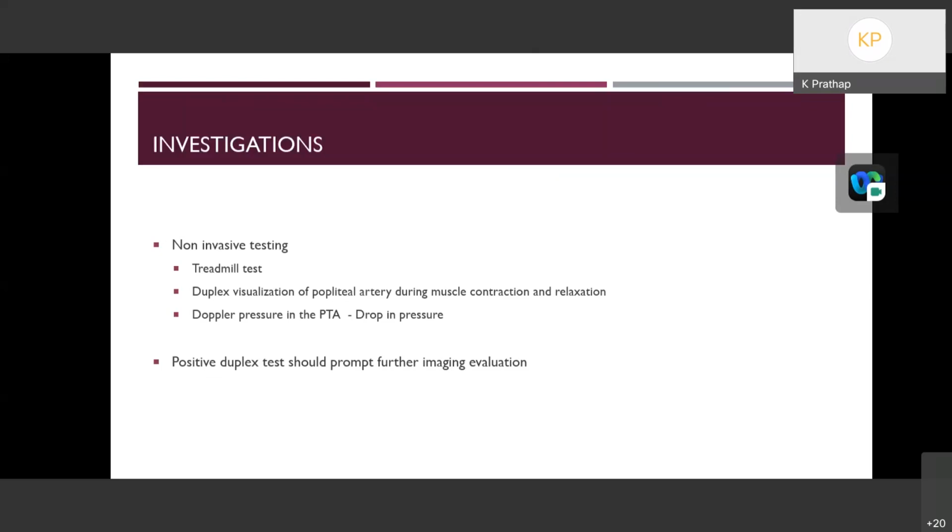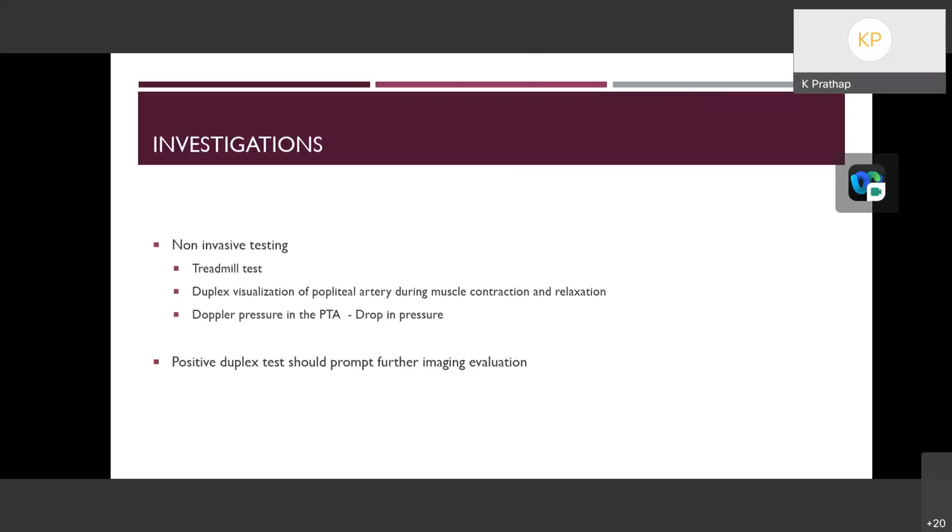Duplex visualization of the popliteal artery should be done during muscle contraction and relaxation, which will show more inward displacement of the popliteal artery during the contraction maneuvers, and also the peak systolic velocity will be more increased during the contraction maneuvers.